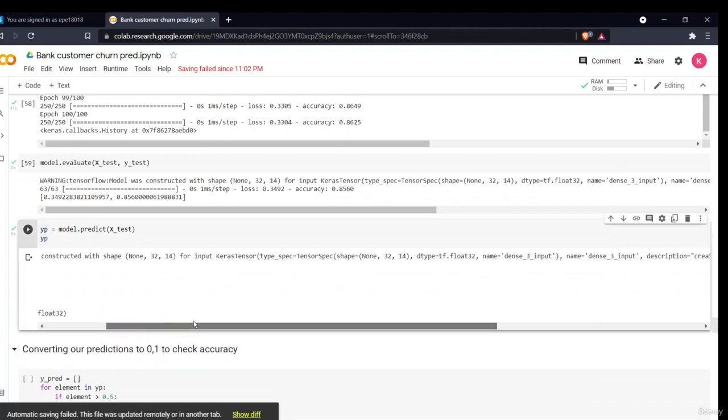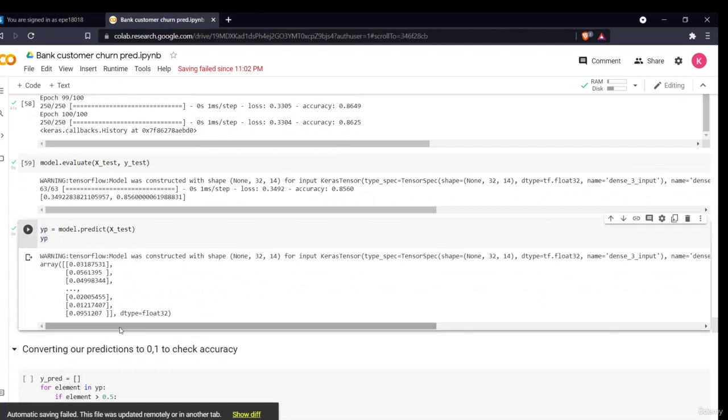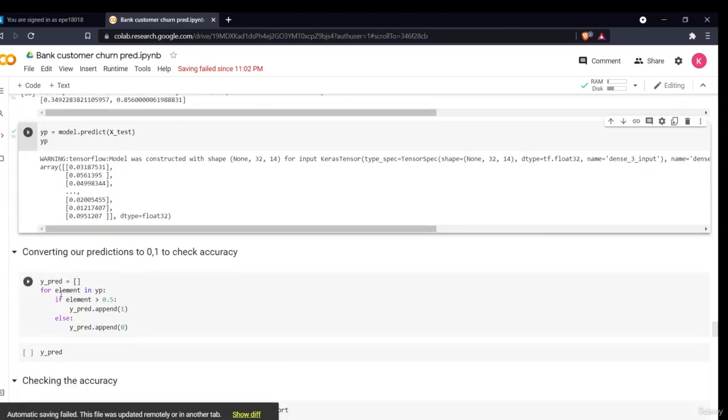So I need to convert them into 0 and 1 form, my output form, in order to check the accuracy. So I'll define an array, then I'll say for element in yp, my predictions, for each element, if the element is greater than 0.5, that is, if the probability is greater than 0.5, then it will append 1, otherwise it will append 0.